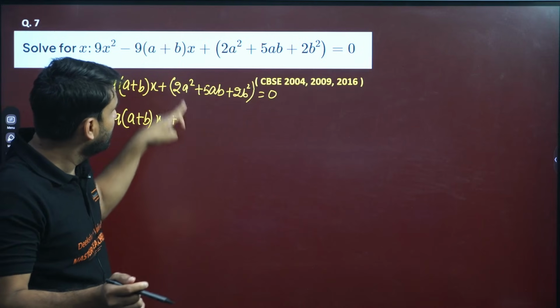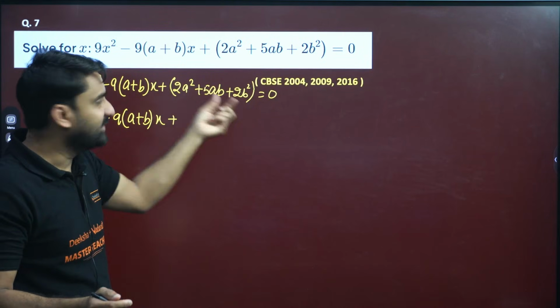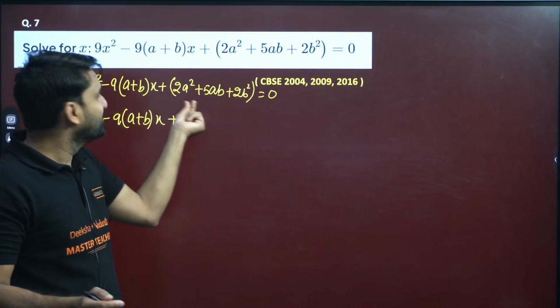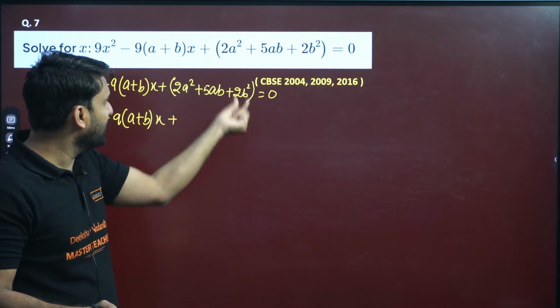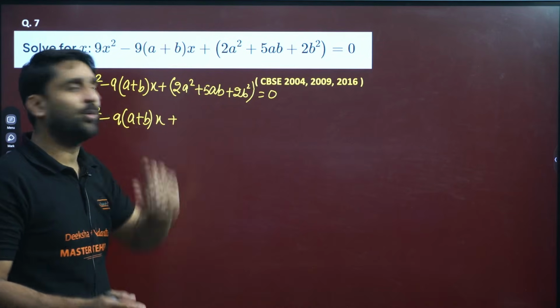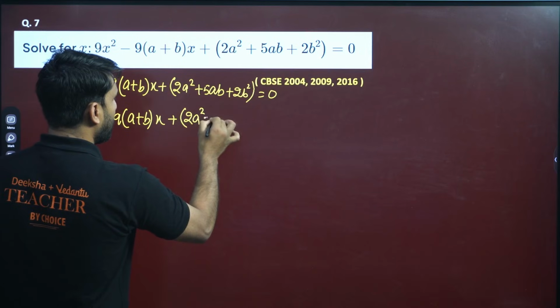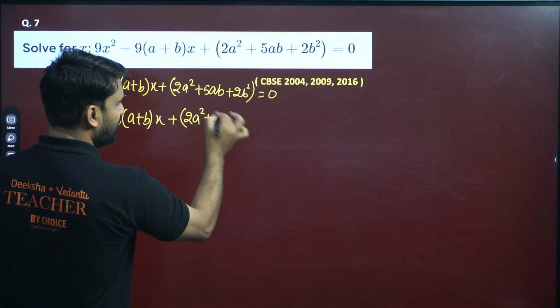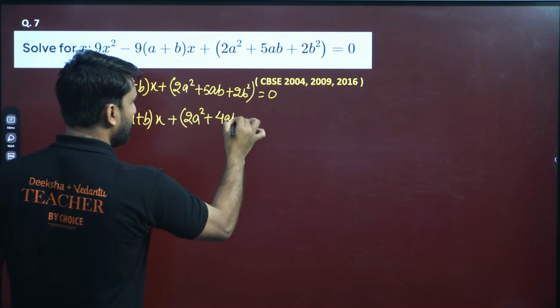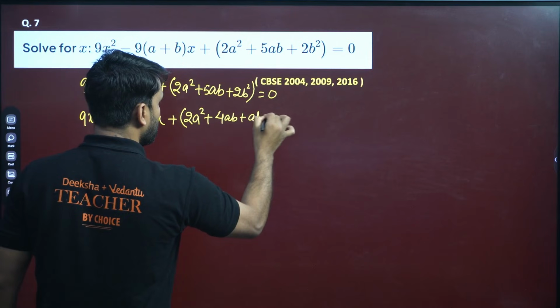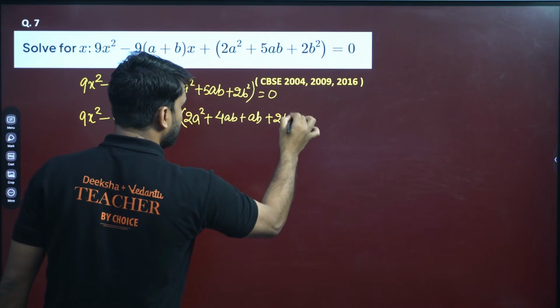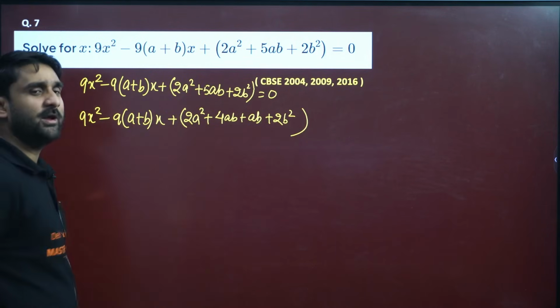So a square is there, a is there, and this will be the pure constant, 2b square. So this is also a quadratic equation. So can we split this 5ab as 4ab plus ab?